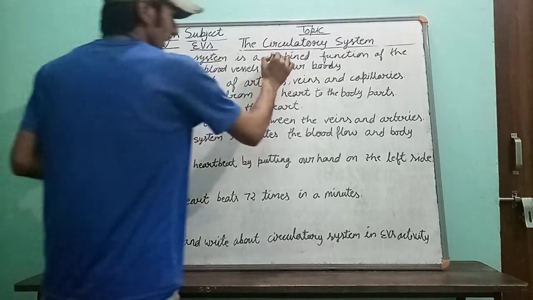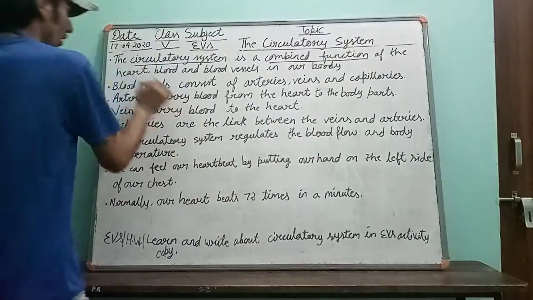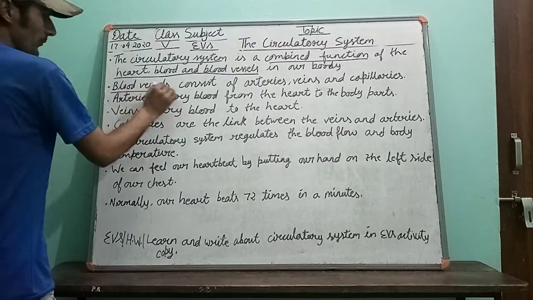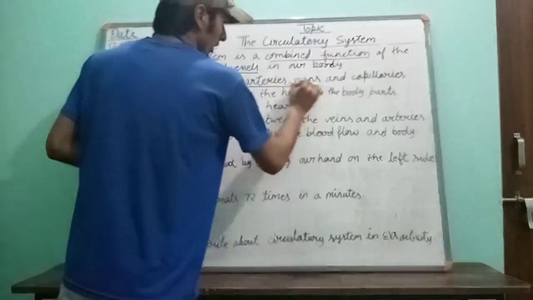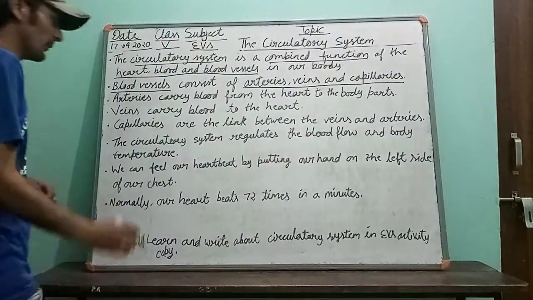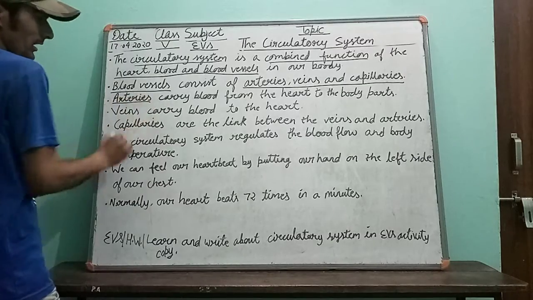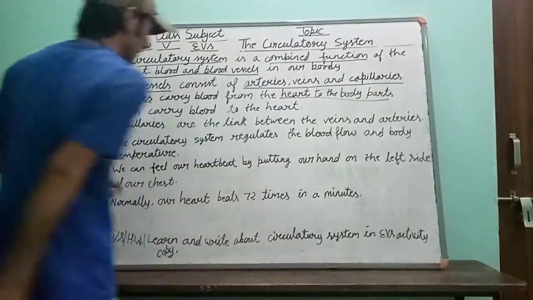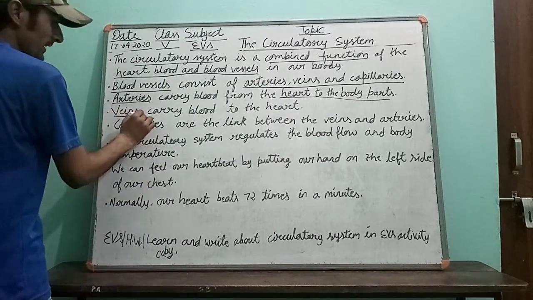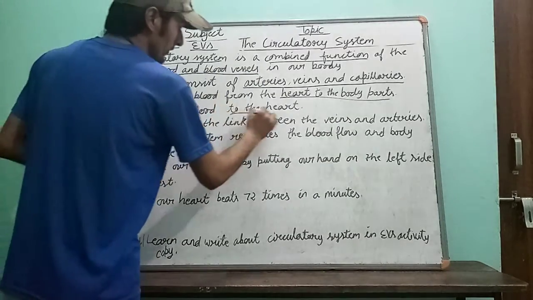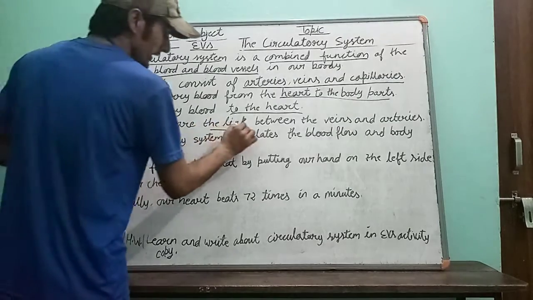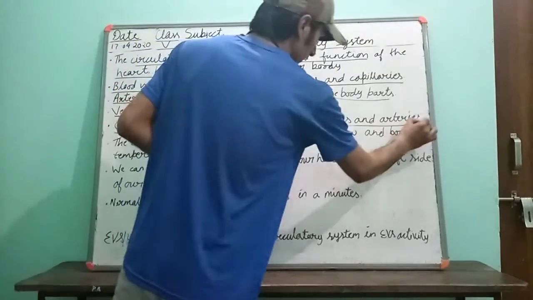Circulatory system is a combined function of heart, blood and blood vessels. Blood vessels consist of arteries, veins and capillaries. Arteries carry blood from the heart to the body parts. Veins carry blood to the heart. Capillaries are the links between the veins and arteries.